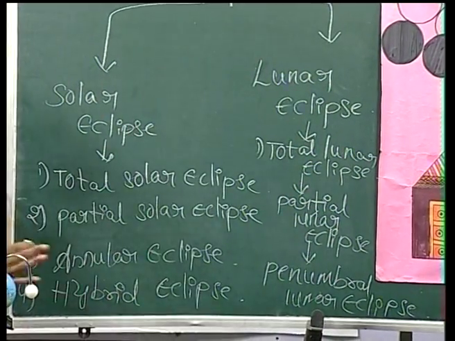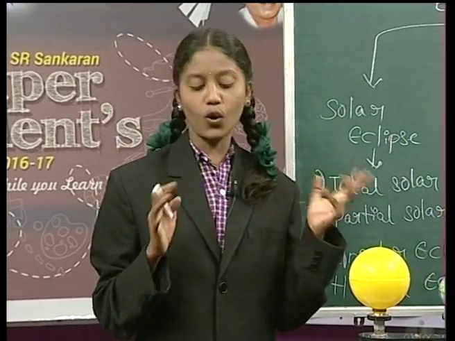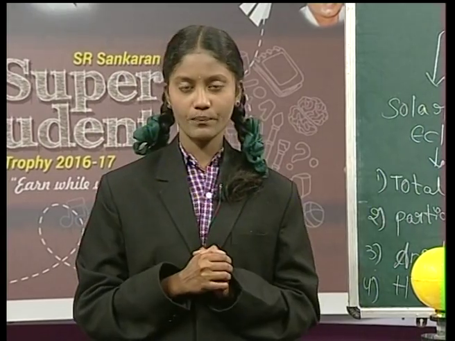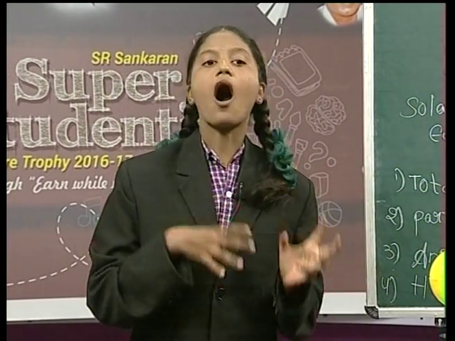So friends, let us know about the 3 types of lunar eclipse now. First one is total lunar eclipse. It occurs when the Earth's shadow falls on the moon. It occurs only on a full moon day.